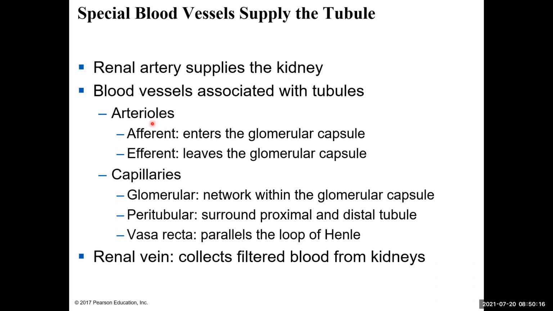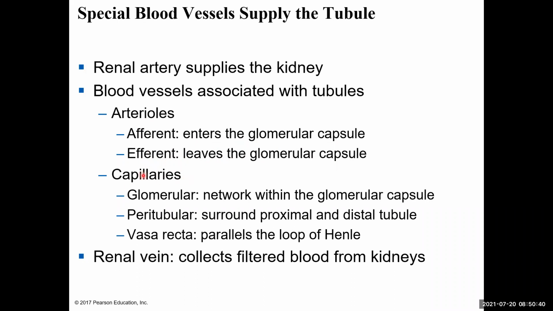So there are arterioles and capillaries and then veins that bring blood to and from the kidney. Okay, so the arterioles are afferent and efferent. So they enter the glomerular capsule and then leave the glomerular capsule. So A enters, E leaves, so afferent, efferent.